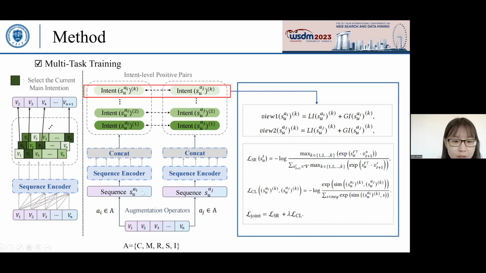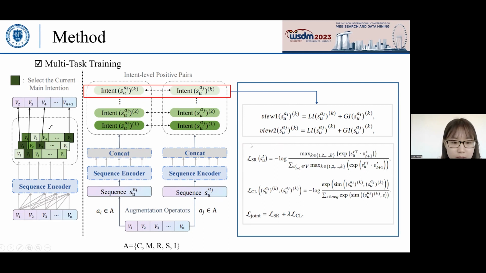As shown in this figure, it first augments a sequence as a positive pair with 2 randomly selected augmentation operators from set A. Then it encodes the sequence by concatenating embedding outputs from the sequence encoder. Finally, view 1 and view 2 mean that we add the global and the local representation from the same intention prototype. Thus, we get intent level representations for each augmented sequence.